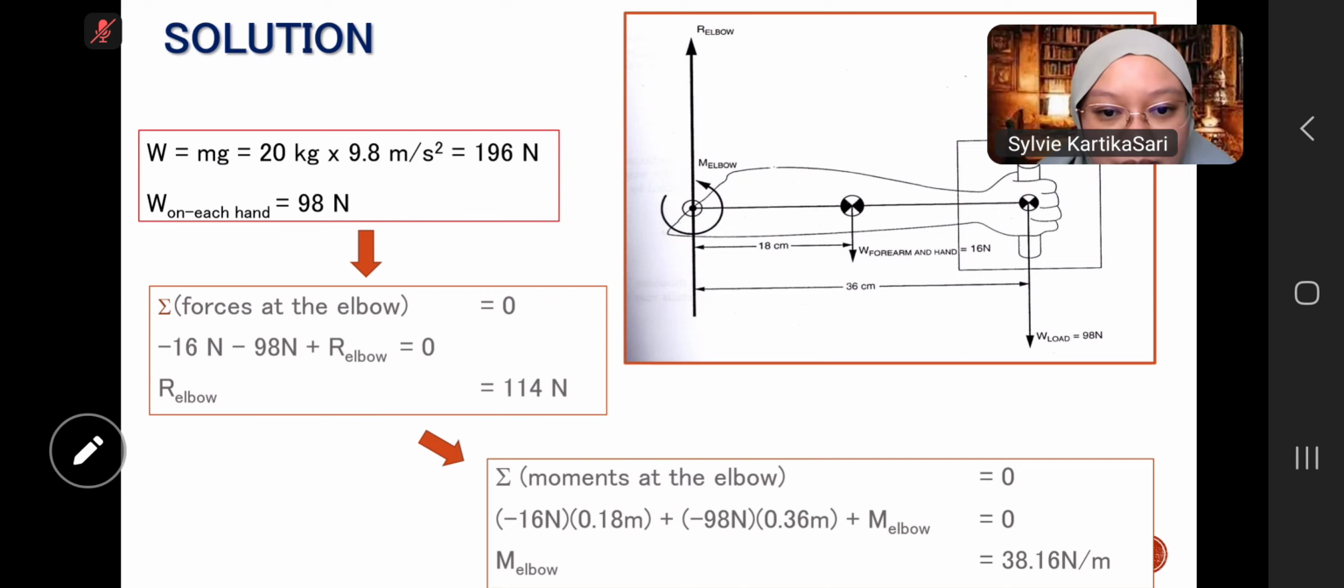So all of the forces, like the weight for the forearm and the hand, and the load, we give this negative in here because, what is it? Sorry, I forget the words.